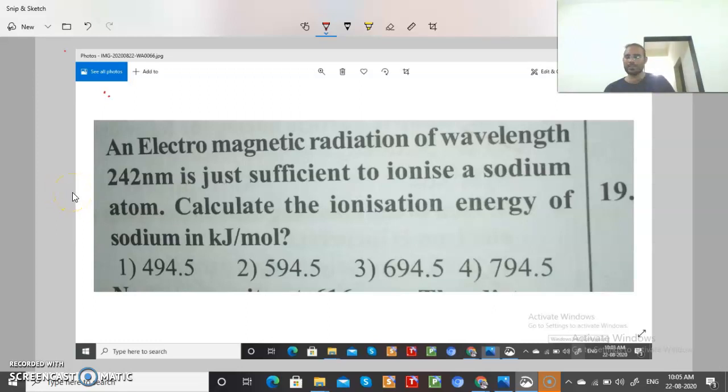Hello students, now let us see one problem which was asked by my student. Two days back he asked the question, but due to lack of time I was not able to respond. So let us first read out the question, students, and see what it is saying.